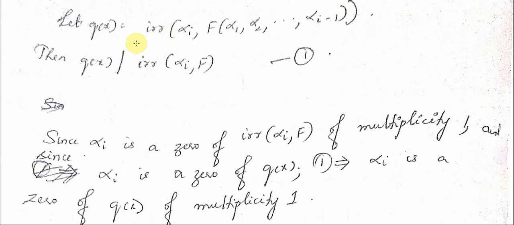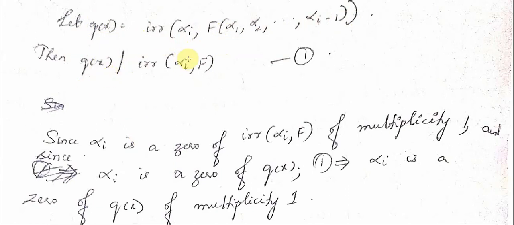Did you get that? I'll just explain this once more. Now q(x) is the irreducible polynomial of alpha i over F(alpha 1, alpha 2, etc. alpha i minus 1). Then definitely q(x) will divide the irreducible polynomial of alpha i over F. You can just take an example and verify this. This is very simple to see.